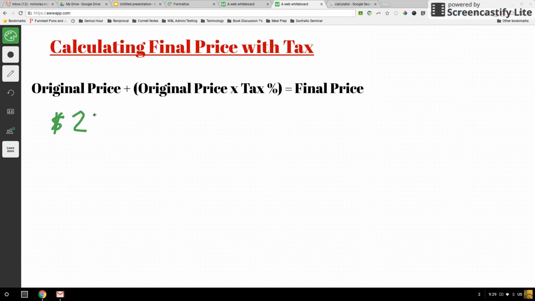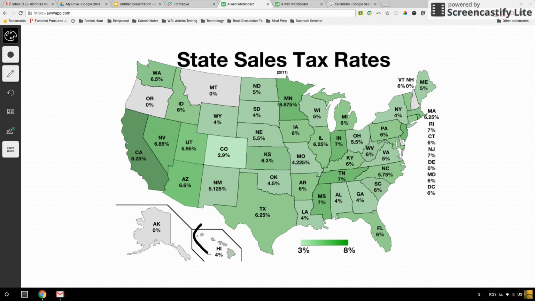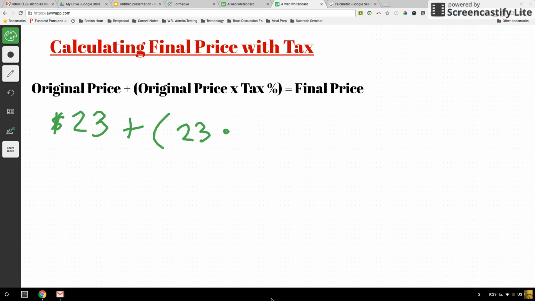Okay. So I set up my formula, my original price. I'm going to add the original price, 23, times the tax percentage, which was 4% down here. So as a decimal, that would be 0.04. Don't make that mistake if it's a percentage less than 10 of forgetting to add that place value holder. Otherwise, it would be 40% and you'd be paying a lot more for that hula skirt. That's going to get me my final price.